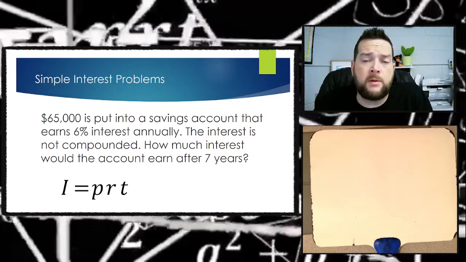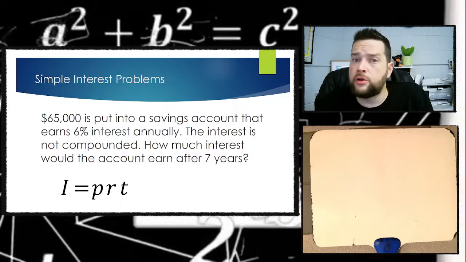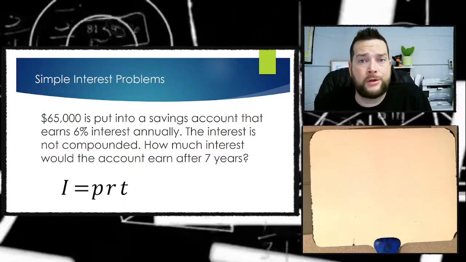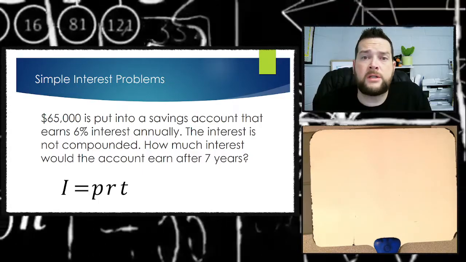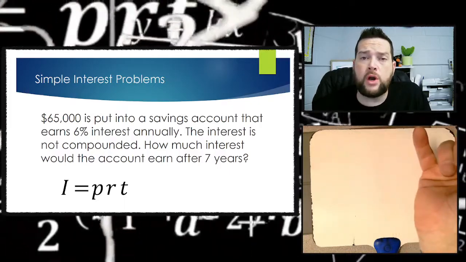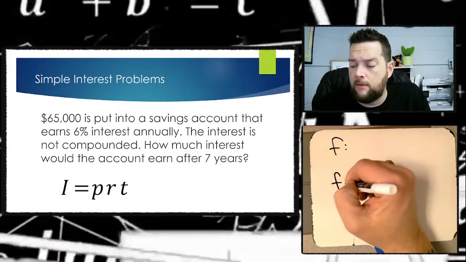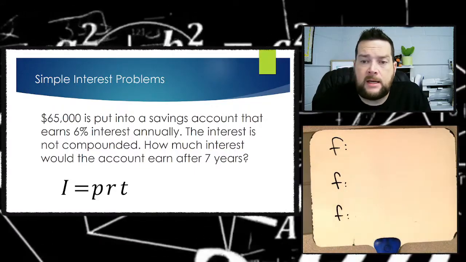In this case, you do see the word interest. So you're not going to use a percent box, and you're not going to use a percent proportion. You're going to use this formula, I equals PRT. And when we know we're going to use a formula, I like to use this process: formula, fill it, find it.